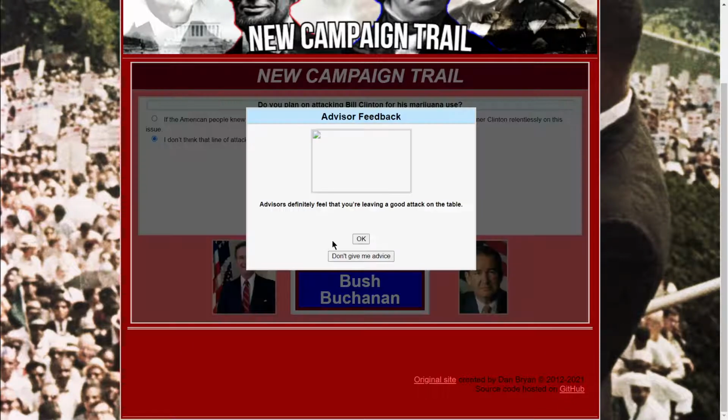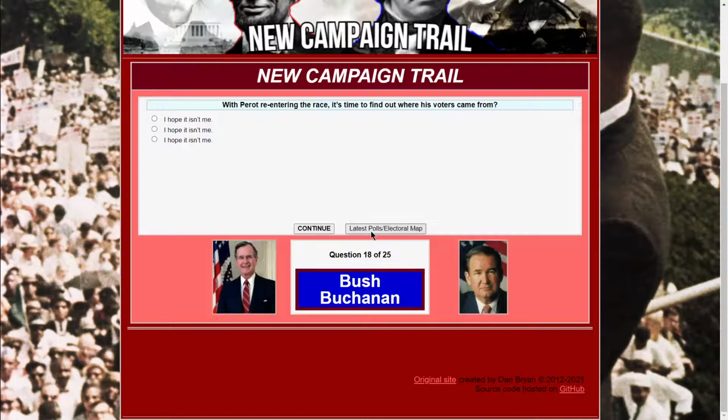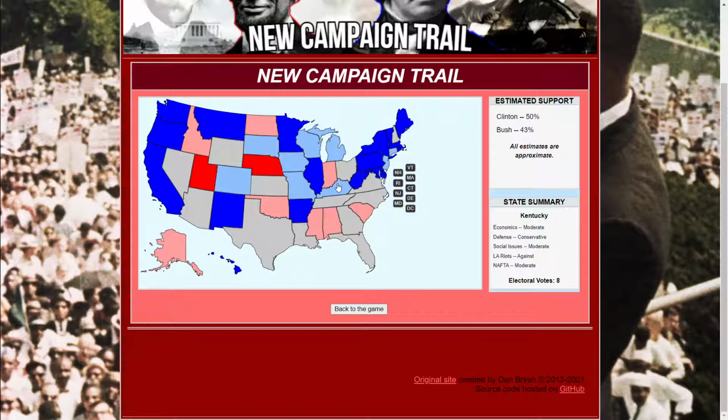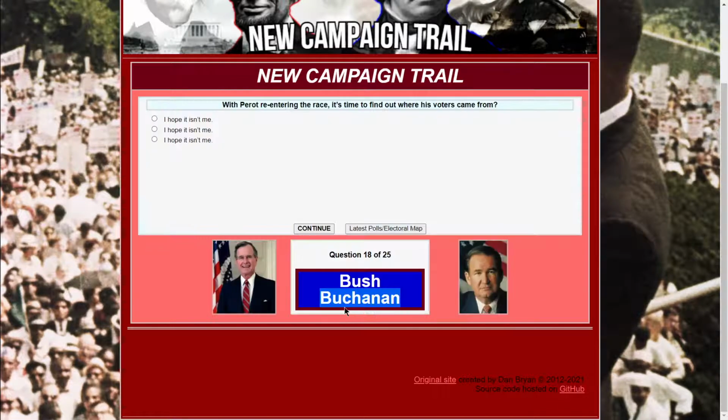We should stick on the stuff that actually works. Advisors feel like you're leaving a good attack. Who cares, man, if he's smoking pot? I mean, call me liberal, but come on. That's not like Bill Clinton smoking weed 50 years ago is like the 10th problem he has, or probably like 50th, man. I don't care.